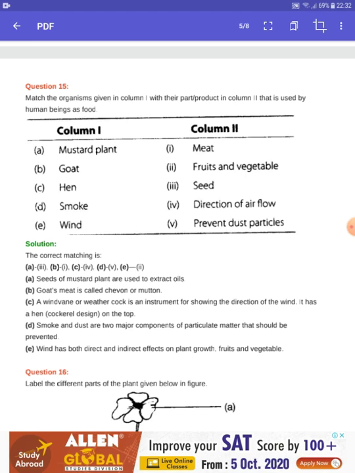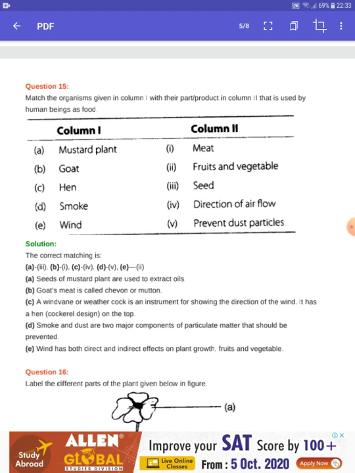The next one is we have to match the column. Mustard plant, goat, hen, smoke. In column 2: meat, fruit, vegetable, seed, direction of airflow, prevent dust particle. So mustard plant, the seeds of the mustard plant are used. Goat, so goat milk, chicken or mutton are used. Hen, so